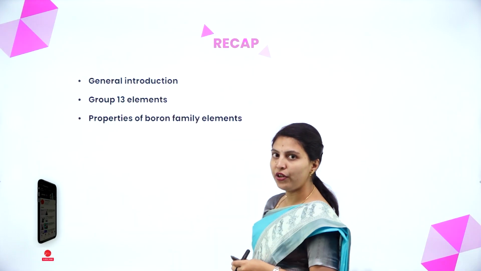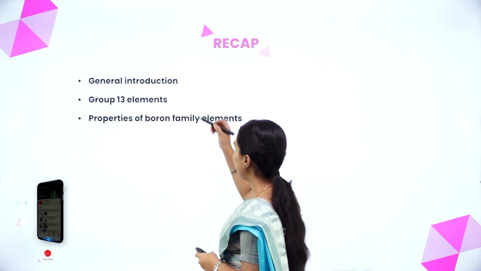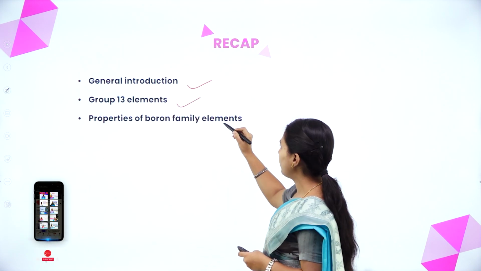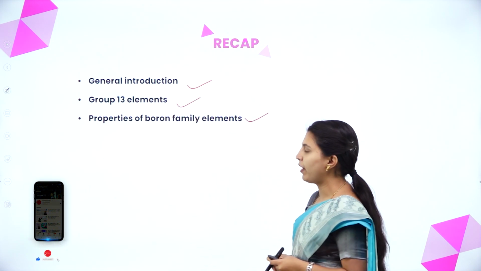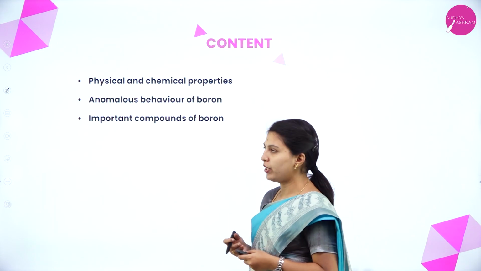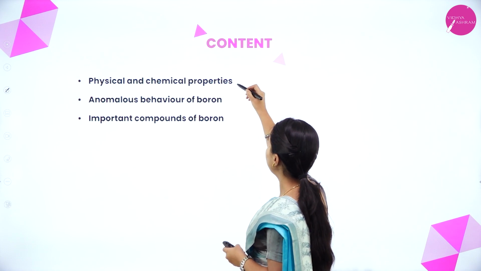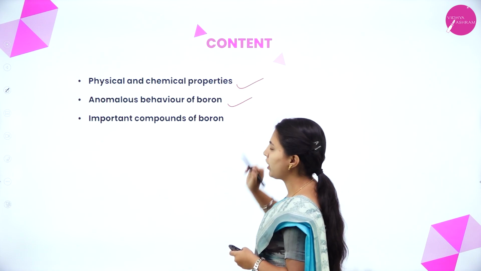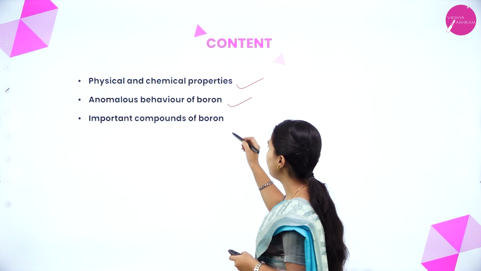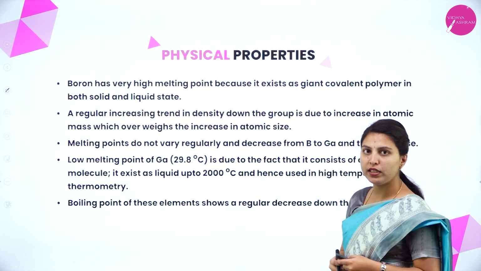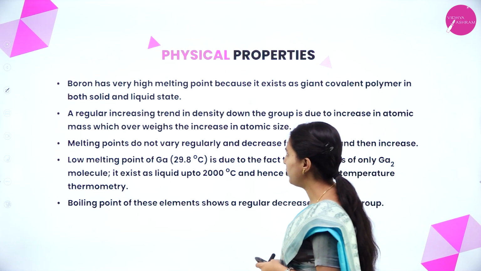In the last session, we discussed the general introduction, group 13 elements and also the properties of the boron family elements, that is group 13. In today's session, we will discuss the physical and chemical properties of group 13, anomalous behavior of boron and also important compounds of boron. We will now see first the physical properties of group 13 elements.